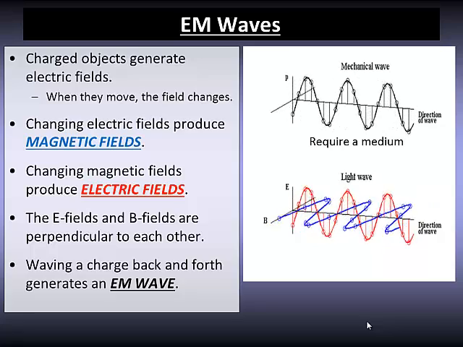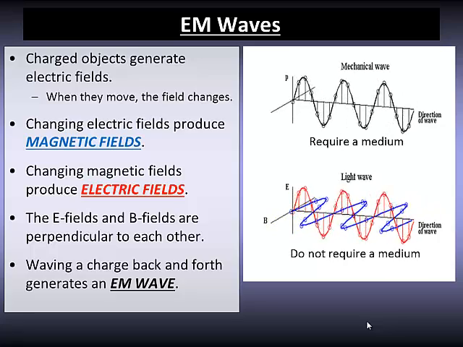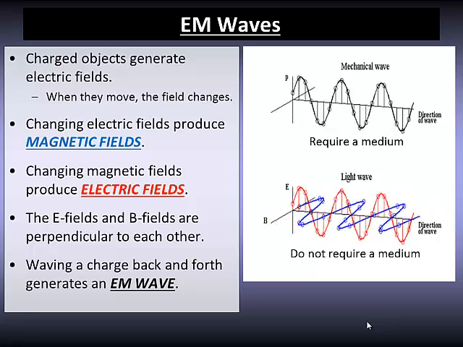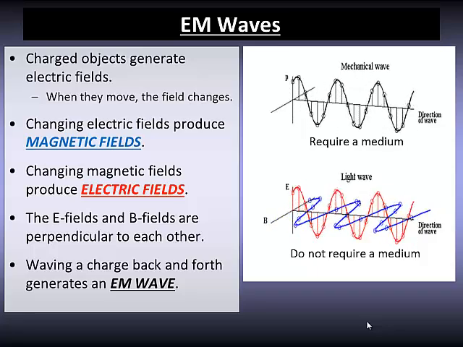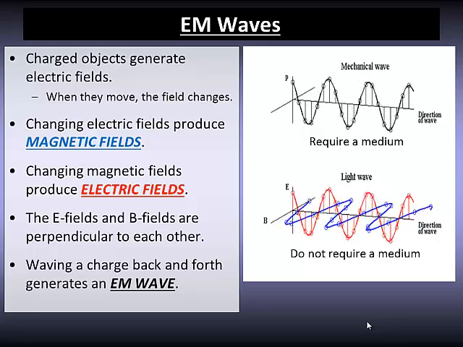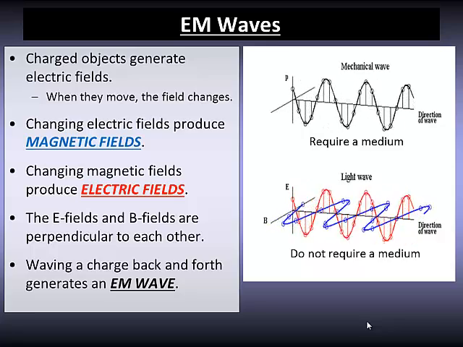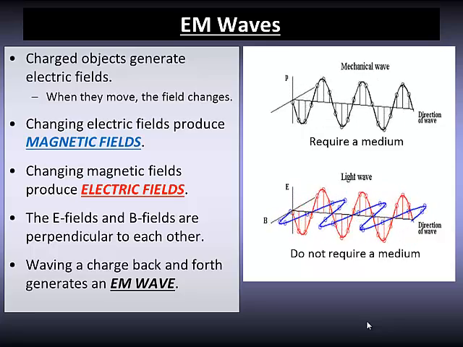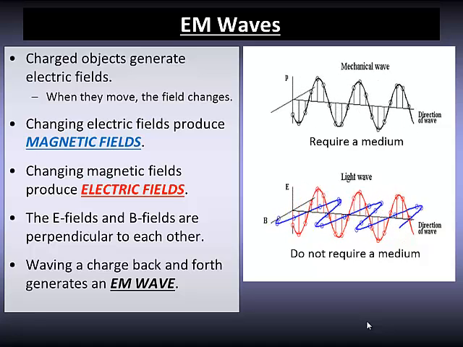An important difference between mechanical waves and electromagnetic waves is that mechanical waves require a medium, but electromagnetic waves do not. Mechanical waves require this medium because, again, they are made out of particles that vibrate back and forth, but electromagnetic waves, not composed of particles, do not require a medium. They can travel through a vacuum.